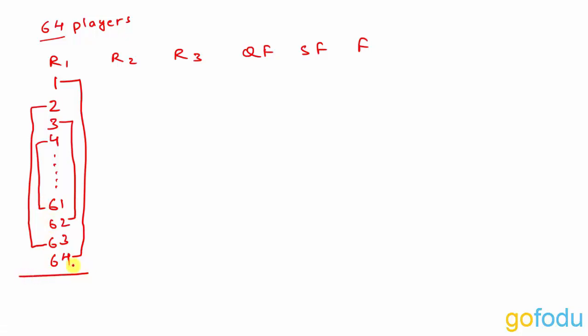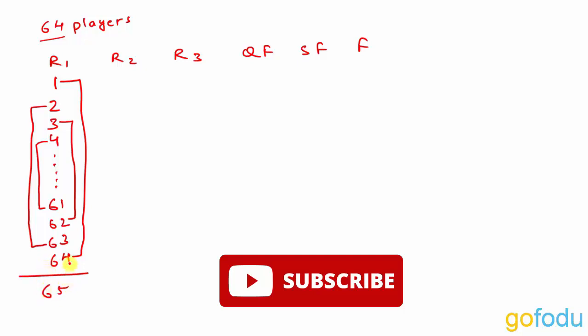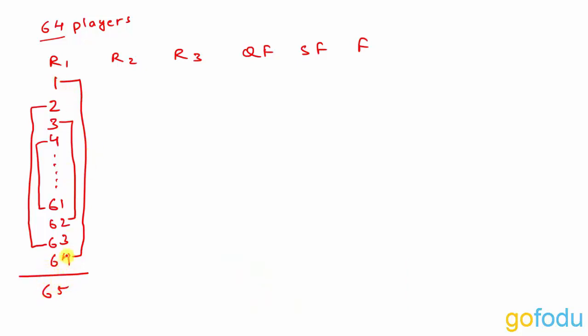Now the point that we need to observe here is that in any match, the two players that are playing against each other, the sum of their seeds adds up to 65. For example, 1 is playing with 64. So 1 plus 64 is 65. Then 2 is playing against 63. So it adds up to 65. 3 with 62. So 3 plus 62 is 65. This we are doing assuming that there is no upset. We'll look at the concept of upset a little bit later.